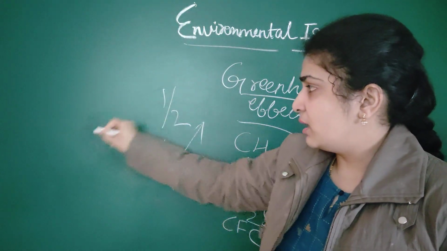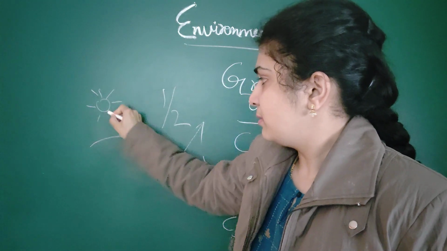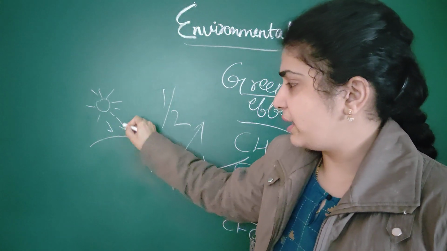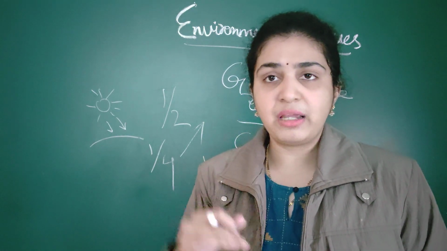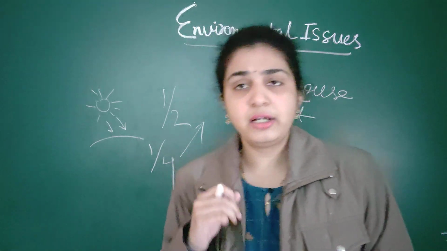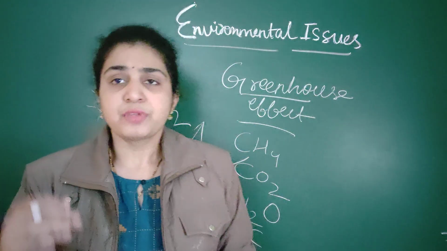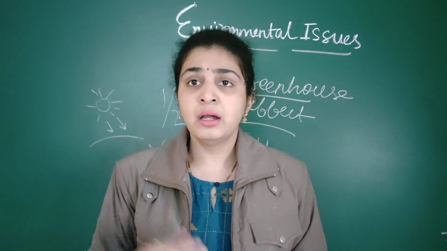Suppose this is the sun, and this is earth. So when greenhouse gases are falling on this, I am revising for you each and every topic, because these are very important from each point of view. They'll ask you so many questions regarding this, so I want you to clearly understand. I'm repeating and repeating, not that it is very easy for me.